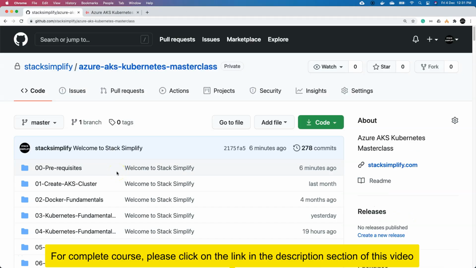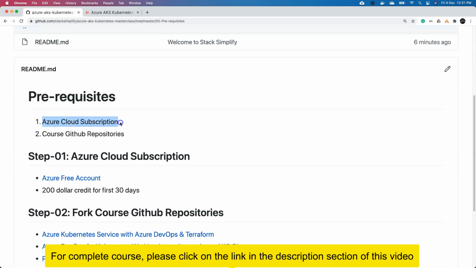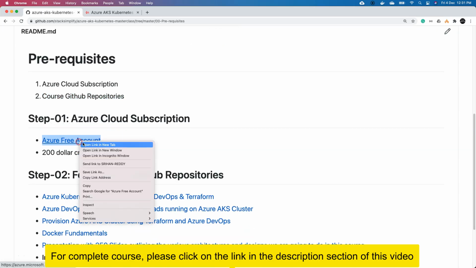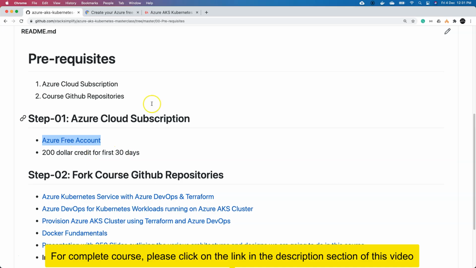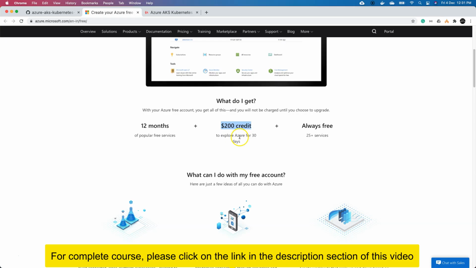Welcome back. In this lecture, we are going to look into the prerequisites required for the course. We are in the Stack Simplify Azure AKS Kubernetes Masterclass repo, and we are going inside 00 prerequisites. If you see here, one is the Azure cloud subscription and the other is the course GitHub repositories. You can create an Azure free account with a $200 credit for the first 30 days. We can use many services under the $200 credit. Once we cross that, we need to enable the pay-as-you-go subscription.